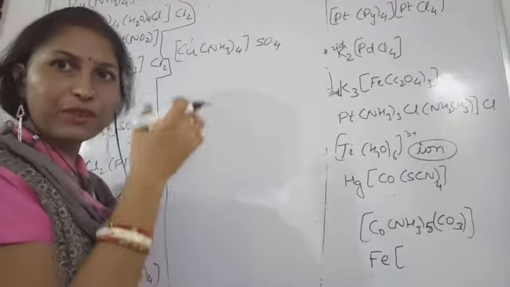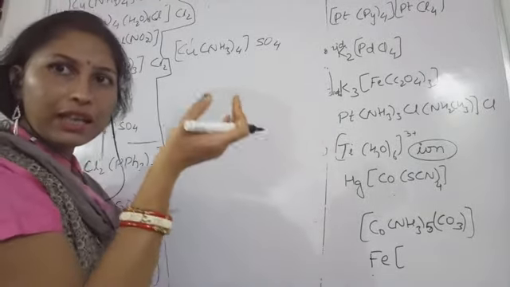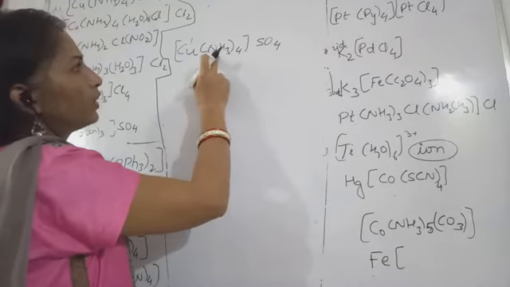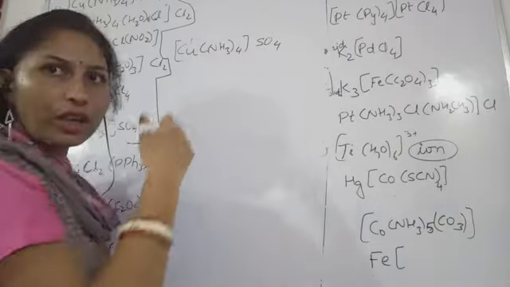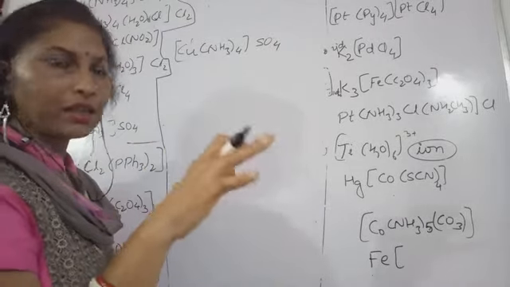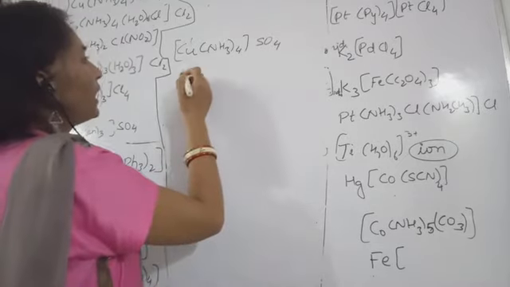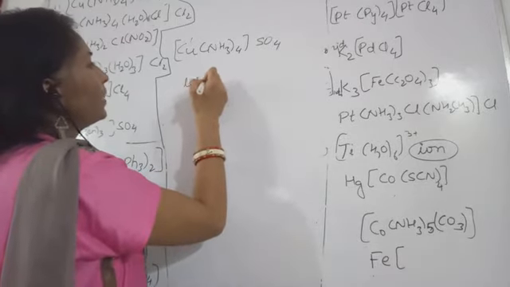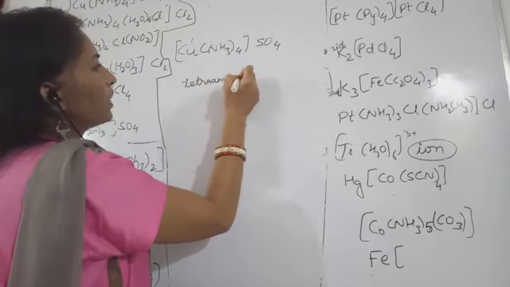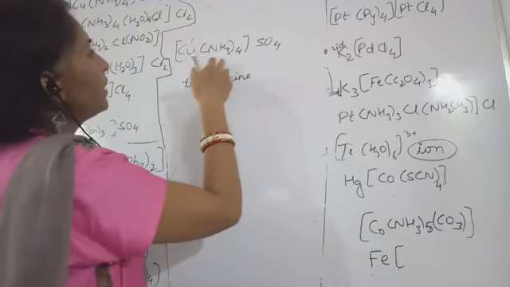Do remember this. First of all, the ligand's name. The ligand is ammonia, and for ammonia we use the word ammine, AMMINE. So this will be tetraammine, with a double M.